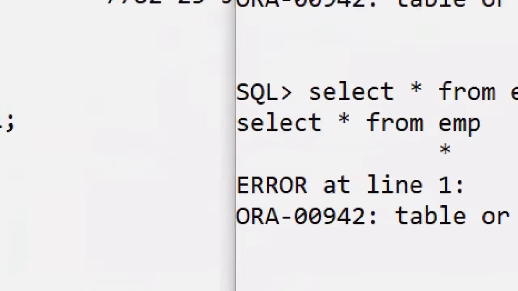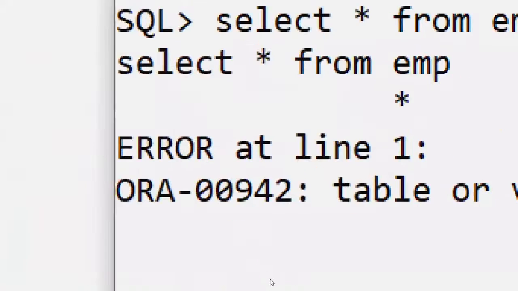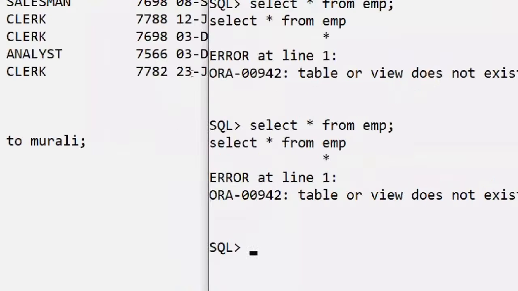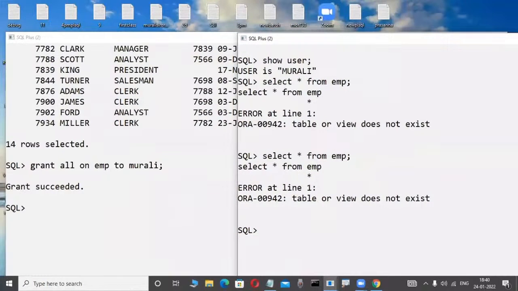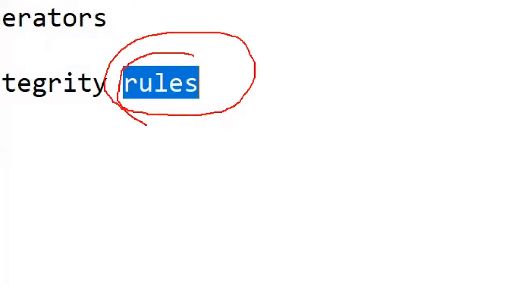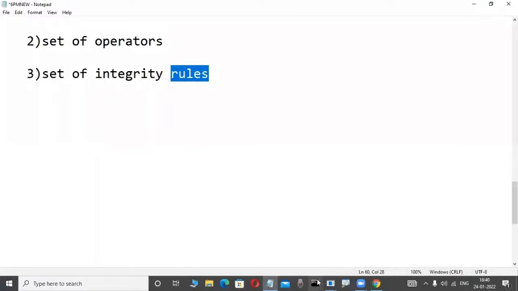Why? Observe here. If we are using any relational data model products, compulsorily we must follow some rules. The grant is really succeeded, really correct, but I am a developer. I am unable to follow the rules in a relational data model. That's why I'm a failure. I'm a programmer, I don't know the rules, so that's why I'm failing. What is the rule? Now check it out.